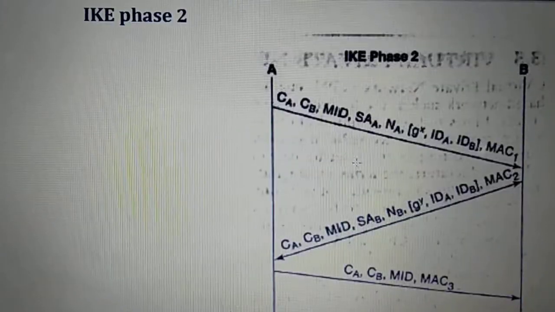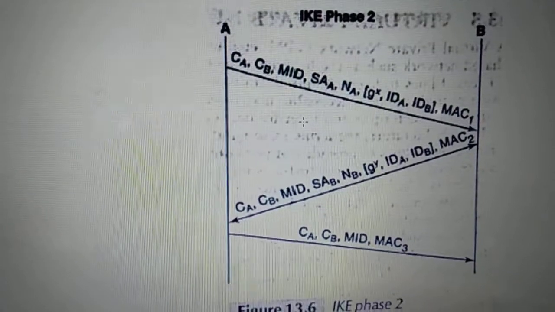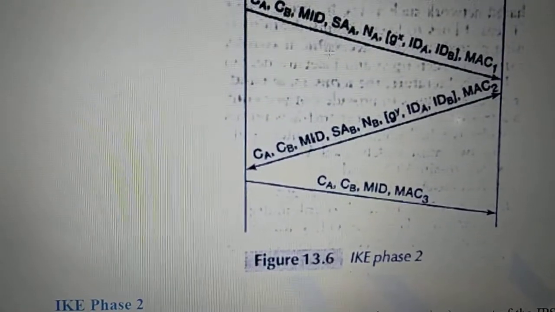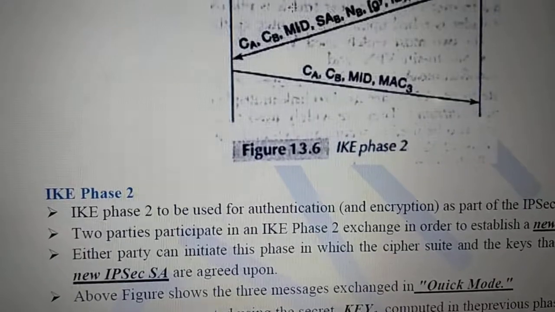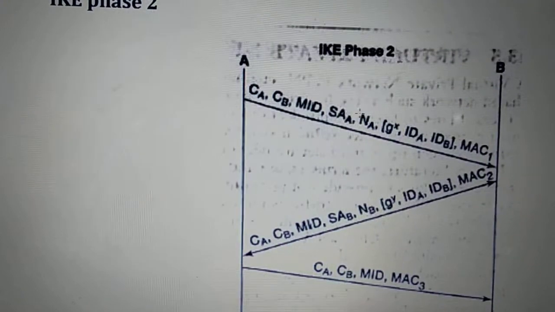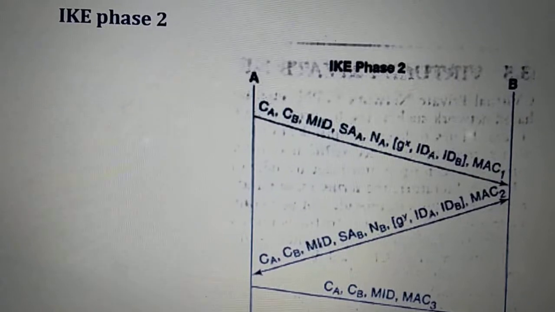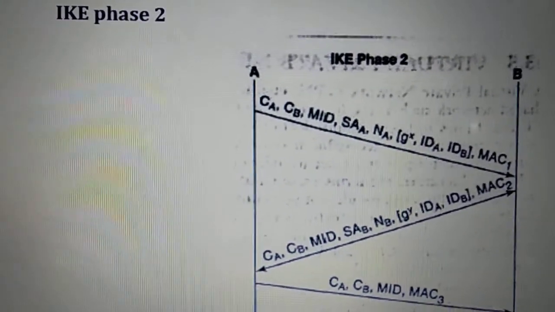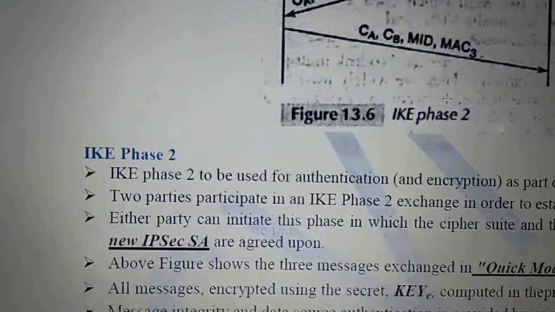Phase 2, what is phase 2 is generating short term keys. Phase 1 is for long term keys. Phase 2 is for short term keys. What is a short term keys which are generated here is, so all the things are used similar to phase 1. The difference is MID, message identifier, means one of the hash algorithm is used, and then nonce, here we call it as NA and NB. Apart from other things are similar, IDA, IDB identities, and G power X is Diffie-Hellman key exchange, and MAC, which are only MID is different.